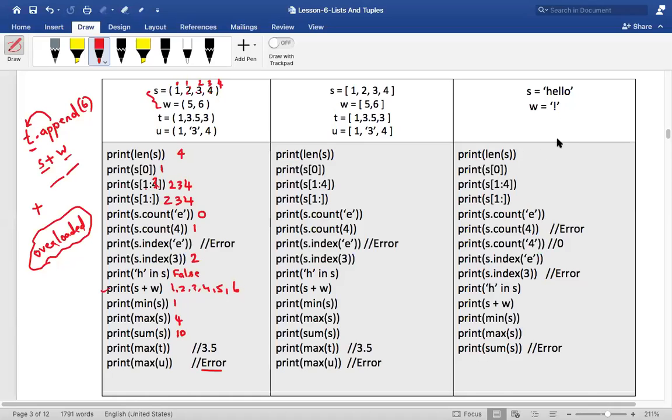How can you say S is a tuple before working on it? What do you mean by S is a tuple before working on it? I did not understand. Ravi Teja, can you please unmute yourself and talk to me? I did not understand your question.